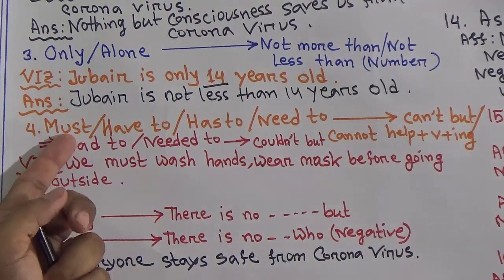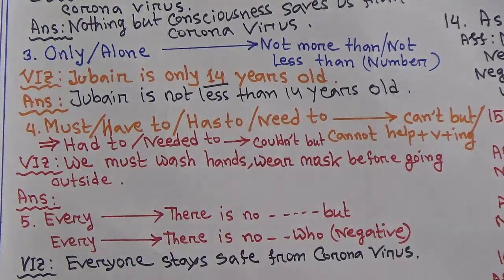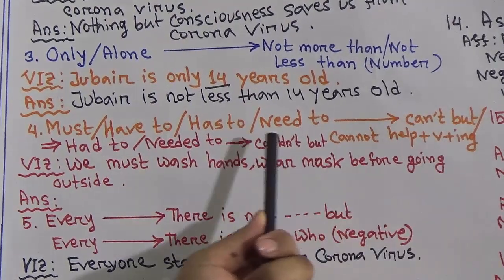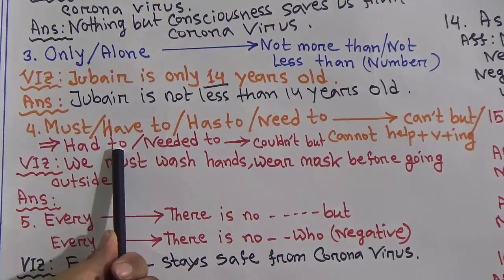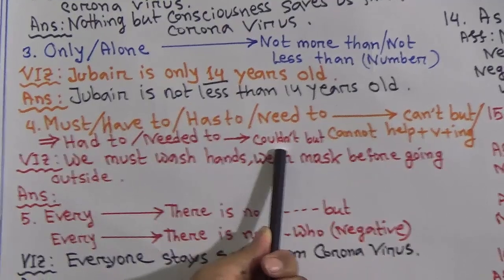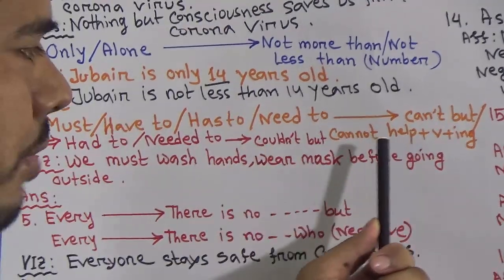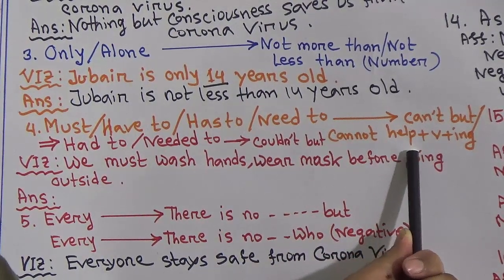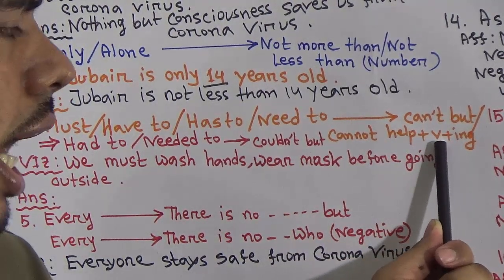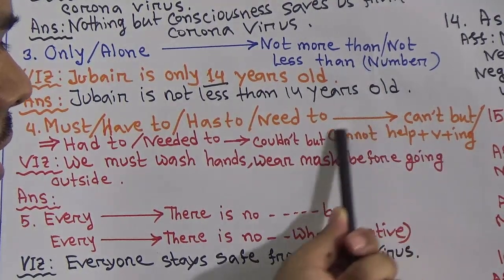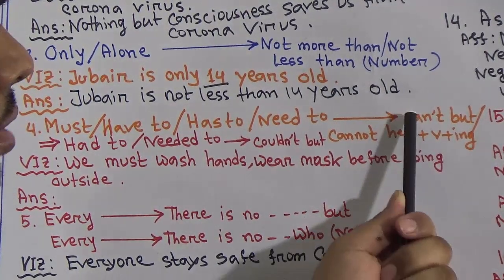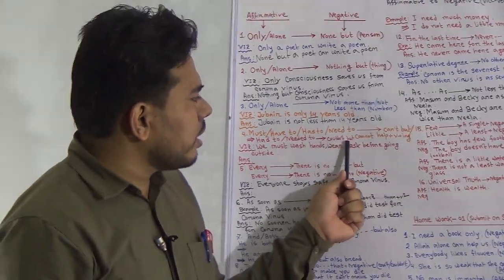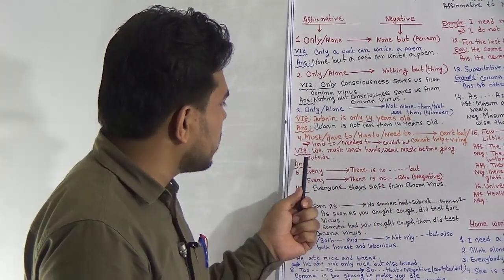Okay, next one. If it denotes must, have to, has to, need to, then this word will be replaced by can't but. And if it denotes past tense, had to, needed to, then you have to change it to couldn't but. But there is an alternative way. You can use cannot help, but there is a problem here. You have to add ing with the main verb if you use cannot help. So I suggest you use the easy one, can't but in present form and couldn't but for past tense.